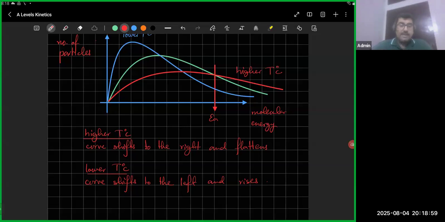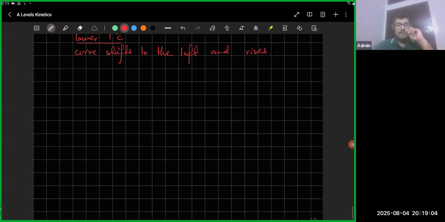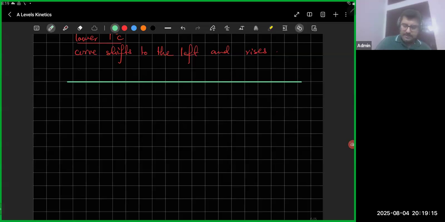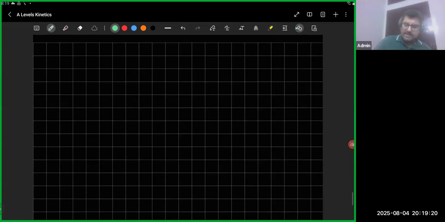Okay, fine. Now what we're going to do is move towards A-levels reaction kinetics. This is now the starting of A-levels; I'm going to put a marker here, this is finished. Now we're going to switch to A-levels reaction kinetics. The very first thing is we're going to talk about reaction mechanisms and the order of reaction.